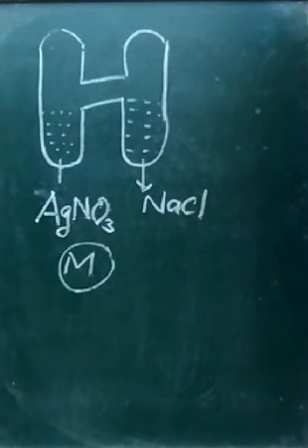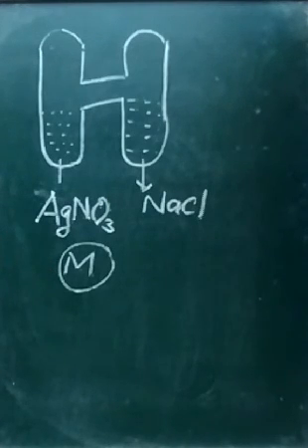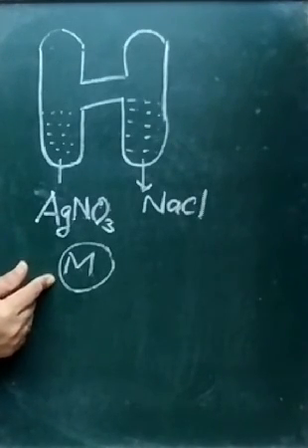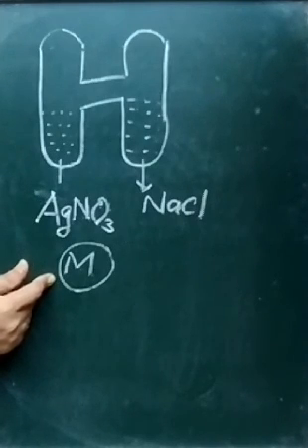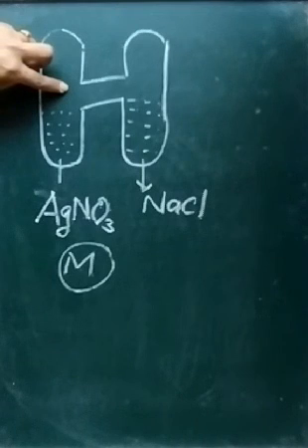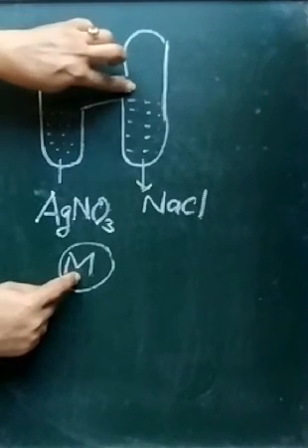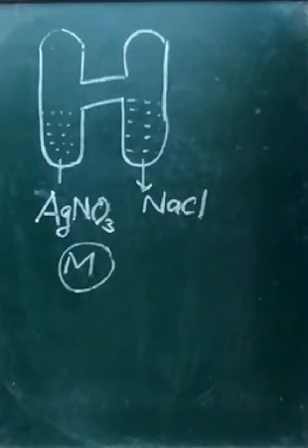What is the difference between mass and weight? Mass is the matter contained by a substance. Weight is mass into acceleration due to gravity. So weight actually is the force due to gravity. So if weight is the same, that means mass is also the same, because acceleration due to gravity is constant at a particular place. So whatever the weight of this tube was before mixing the two solutions, the same remains after mixing the two solutions.